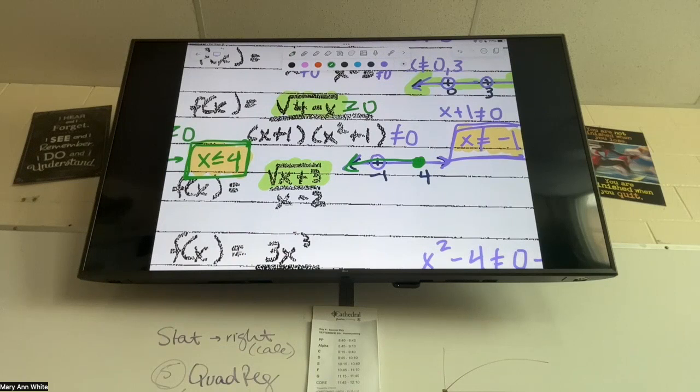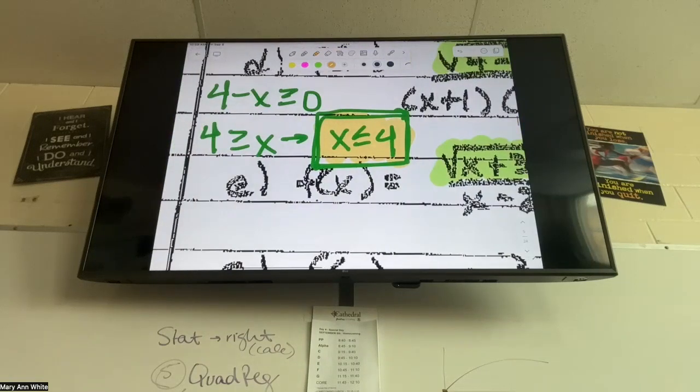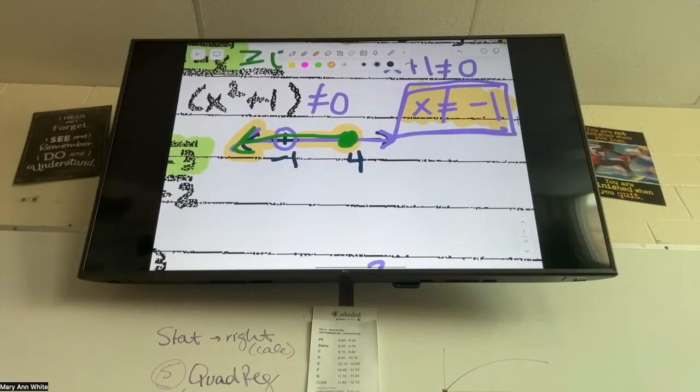When I write my interval notation here, I want where both the green and the purple are. I want here and here. I don't want anything bigger than 4 because that's not true under my radical. I can't have anything bigger than 4. I only want numbers that are true for both of them, okay?